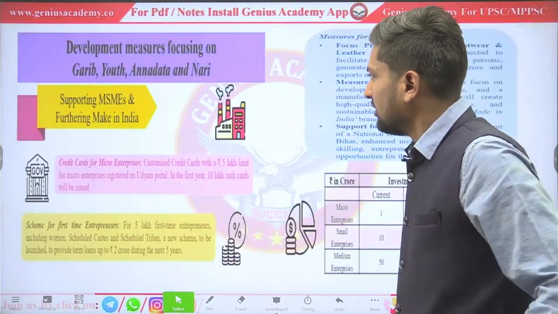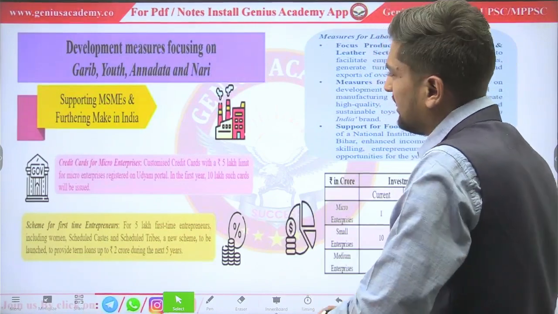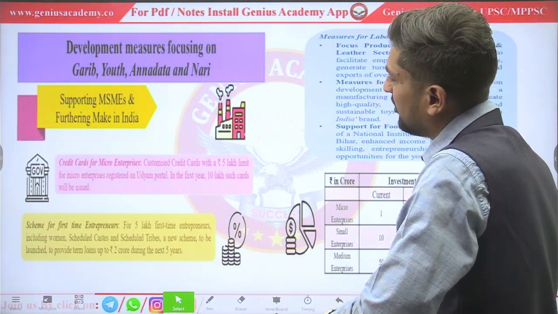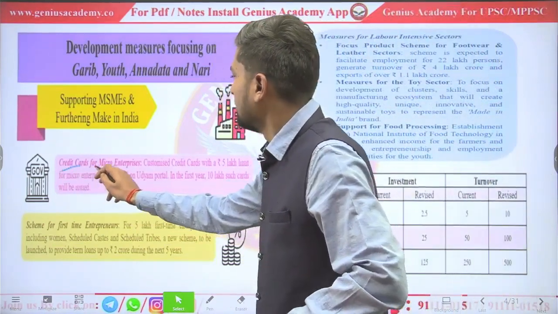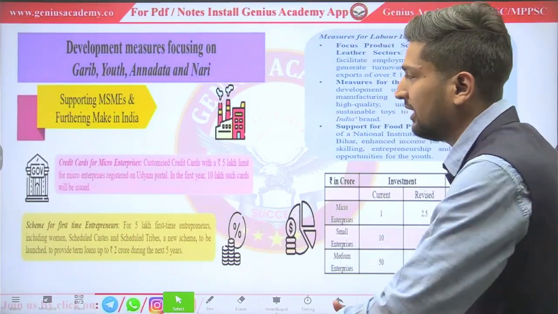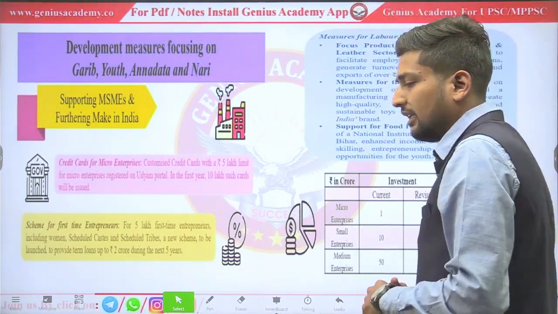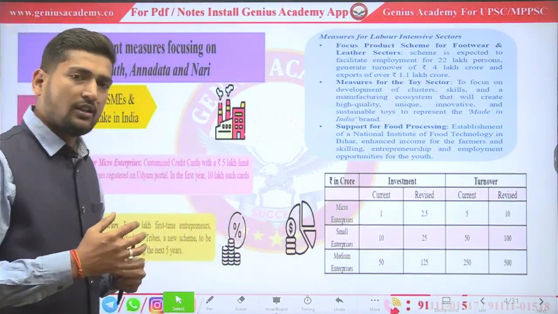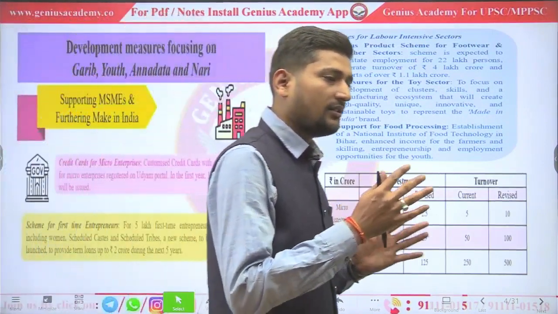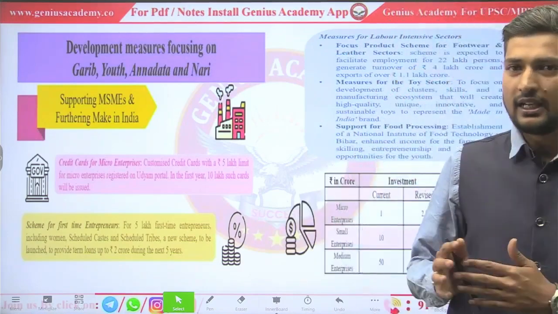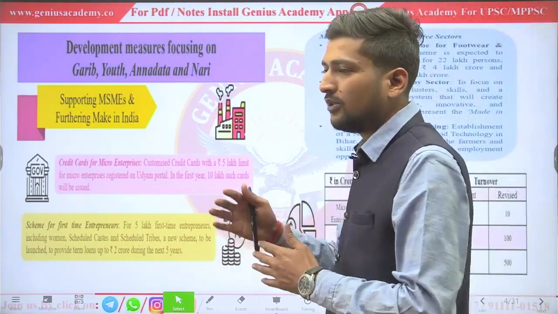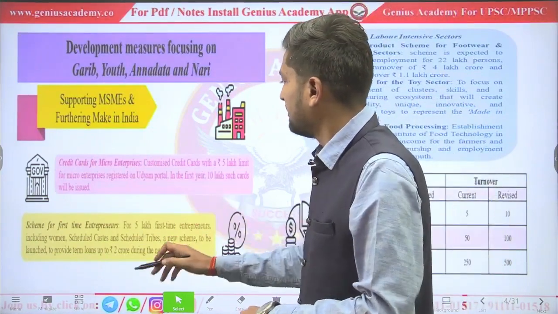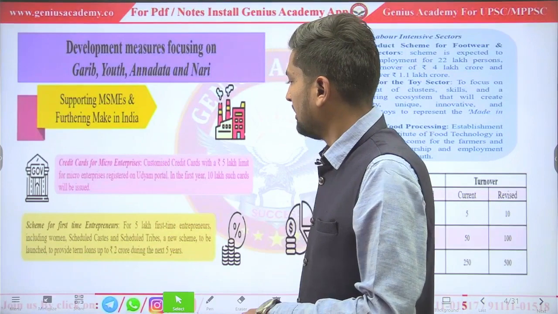The manufacturing sector is a major sector for the Indian economy. For that, the government is focusing on micro enterprises by providing a credit card, and the limit of that credit card will be 5 lakh. What will happen? Small enterprises, when they need sudden money, can directly use that credit card without going to a third party. But there is one condition: they should be registered on the Udyam portal.